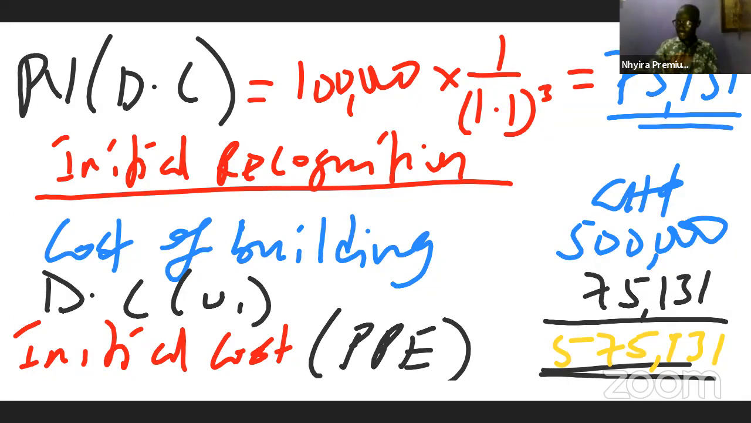Any questions? I hope you are okay with the computation in that case. So that is the initial recognition. Remember, the requirement of the question was to explain the correct accounting treatment for the above. So that is the initial recognition there.